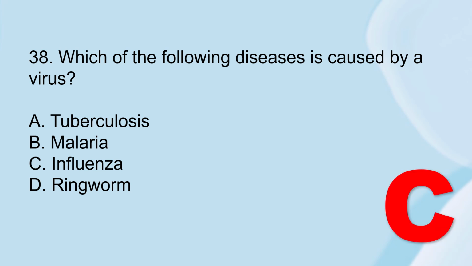The correct answer is influenza. Influenza is caused by the influenza virus. For the TB or tuberculosis, this is caused by bacteria. For malaria, this is caused by protozoa. And for ringworm, this is caused by fungus. So the disease that is caused by a virus is only influenza.